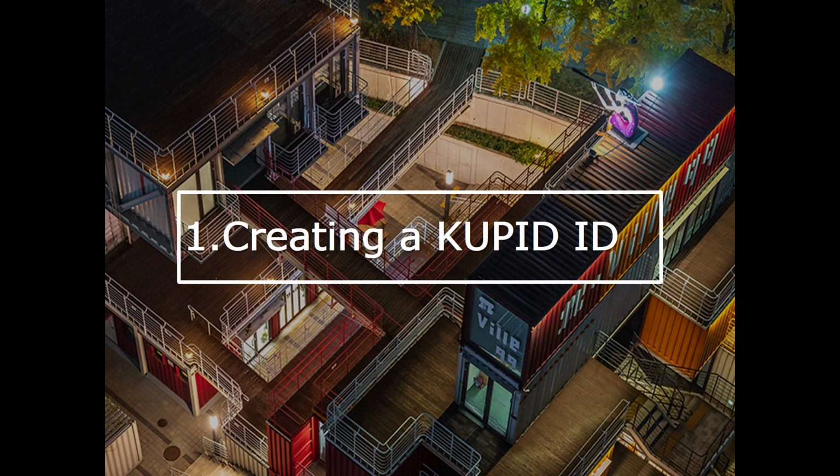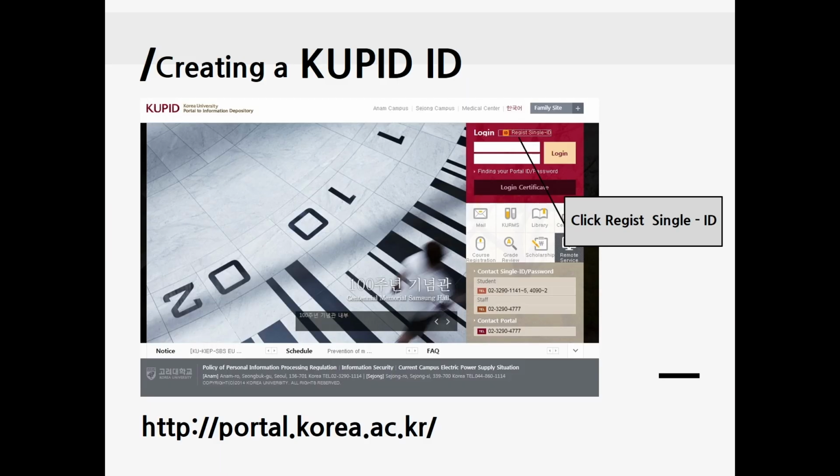Let's start this session by typing the address portal.korea.ac.kr. Okay, this is the front page of the Korea University portal system. You can change this page to the English version by clicking English here. And then please click Register Single ID here. You can see 3 steps in total if you click the correct menu.